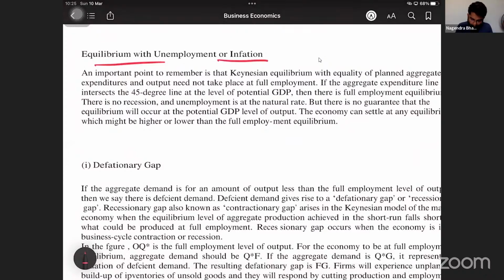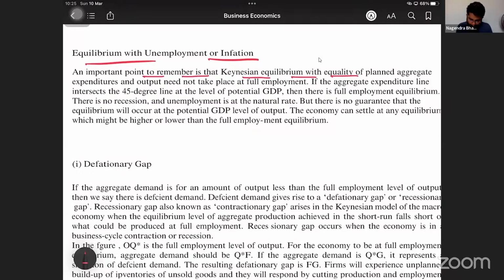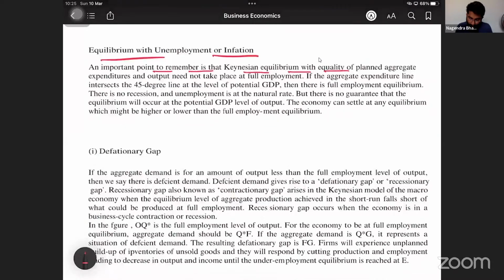Listen, an important point to remember is that Keynesian equilibrium, with the equality of planned aggregate expenditure and output, need not take place at full employment. See, it is not required that it always happens at full employment, full employment of all the resources. In reality, we are talking about reality, we already discussed, correct?